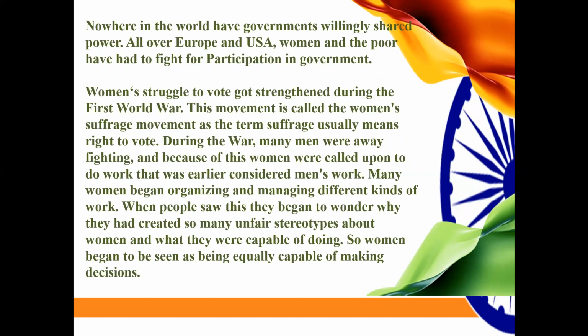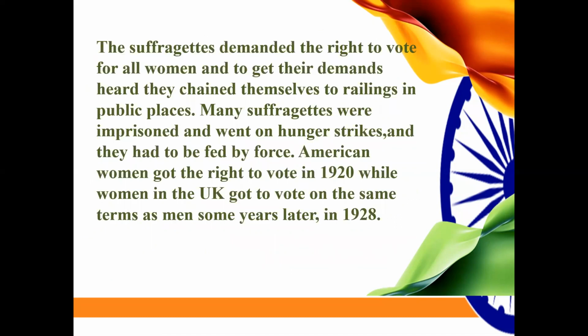Many women began organizing and managing different kinds of work. When people saw this, they began to wonder why they had created such unfair stereotypes about women and what they were capable of doing. So women began to be seen as equally capable of making decisions during the time of the First World War. The suffragettes demanded the right to vote for all women, and to get their demands heard, they chained themselves to railings in public places.